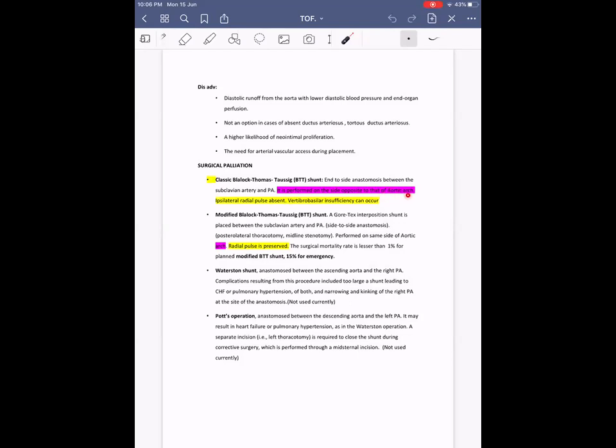The side opposite, left or right? Suppose I have a left aortic arch. Right side we have to do, because why not left? Sorry, I told it the other way around. The brachiocephalic artery will be there, no? So if it is originating from the brachiocephalic artery, it will be easily mobilized. Why can you not mobilize the left side also?